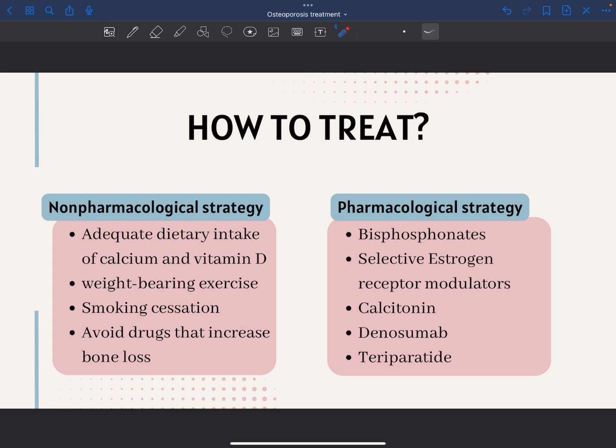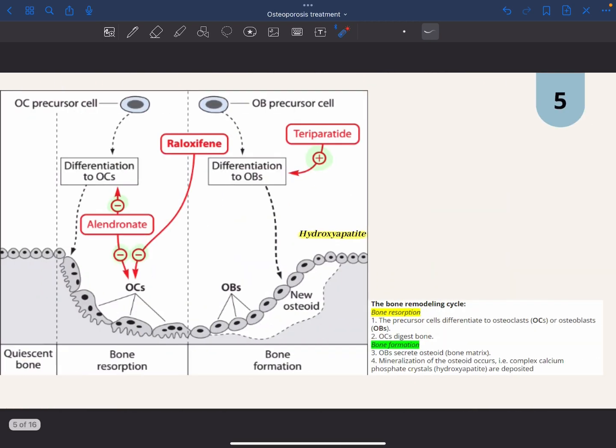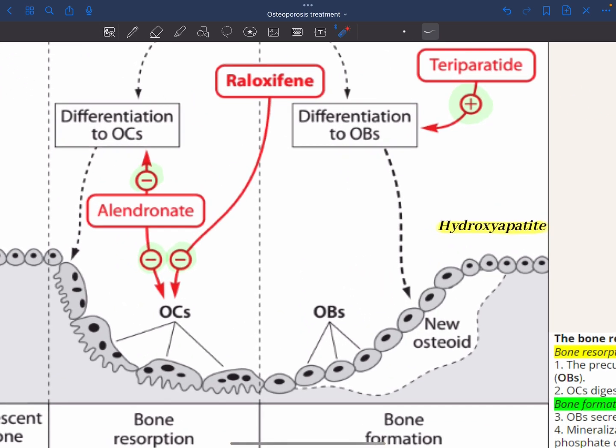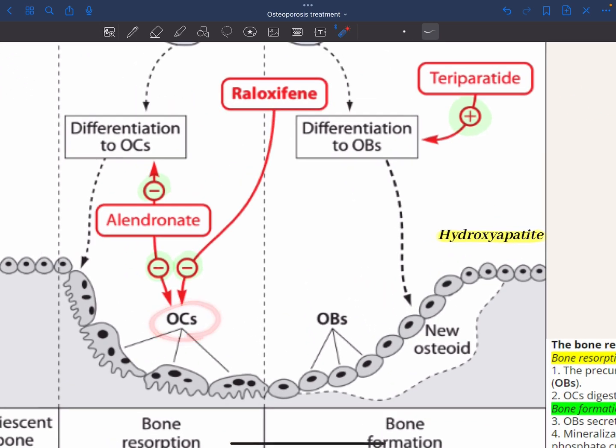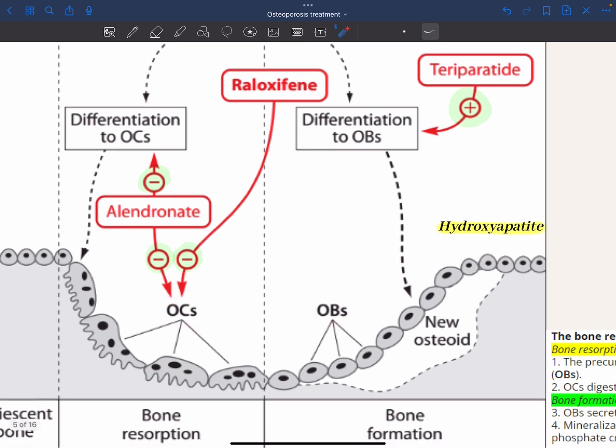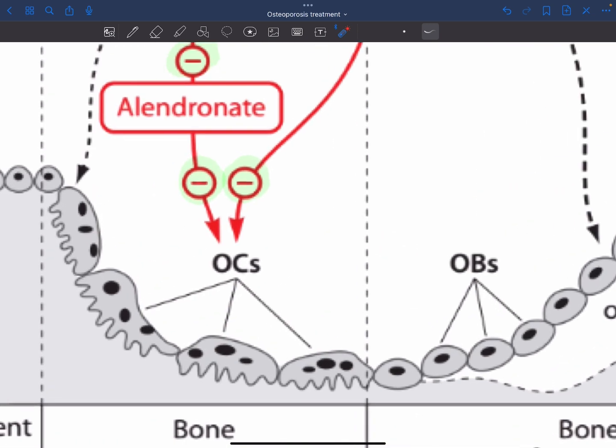And then we have the pharmacological strategy, and we will discuss them one by one. We have bisphosphonates, selective estrogen receptor modulators, calcitonin, denosumab, and teriparatide. We need to understand this bone remodeling cycle before we get into the drugs. As I said, we have osteoclasts and osteoblasts. Osteoclasts, when differentiated, look like macrophages.